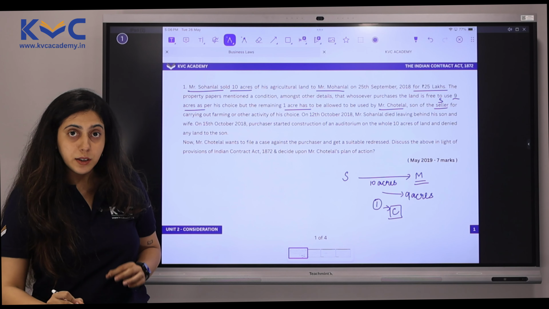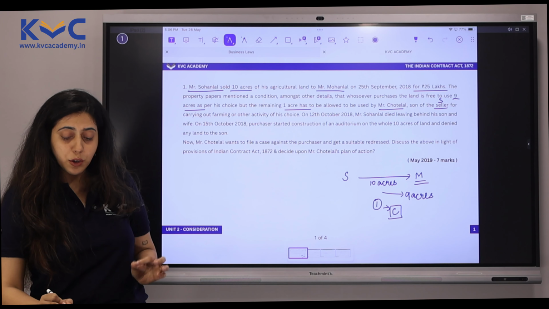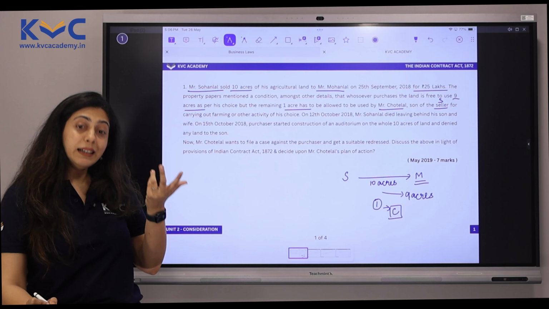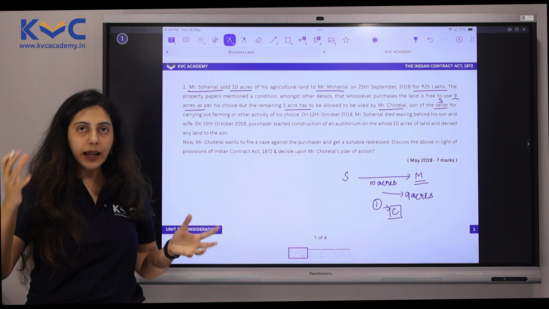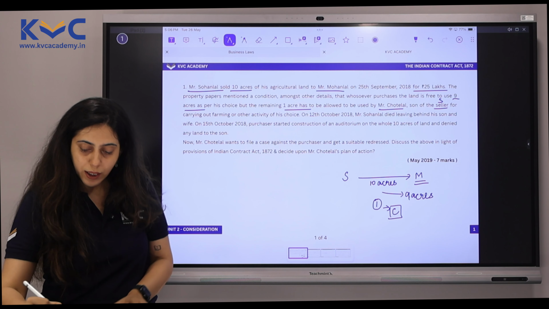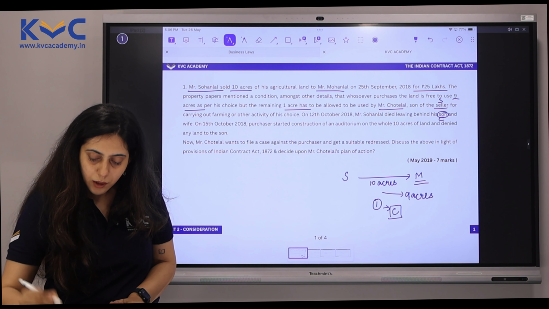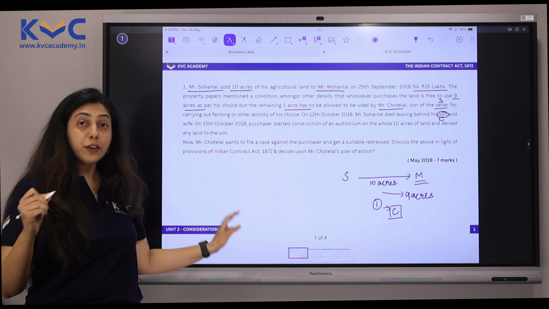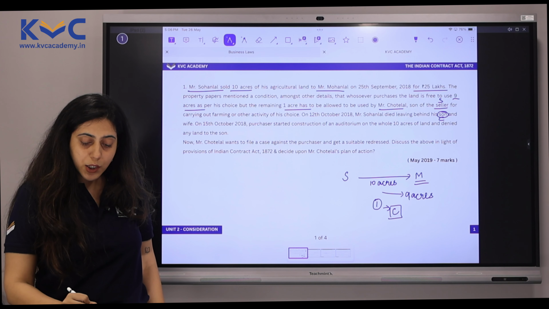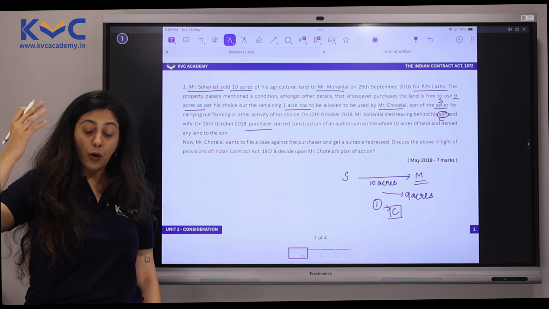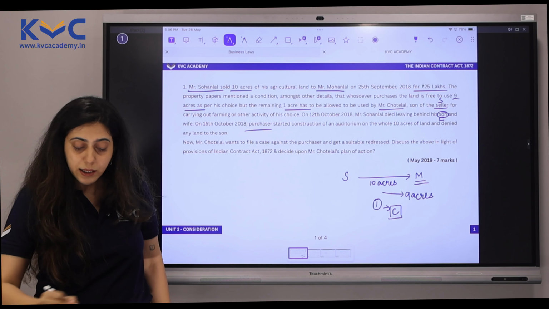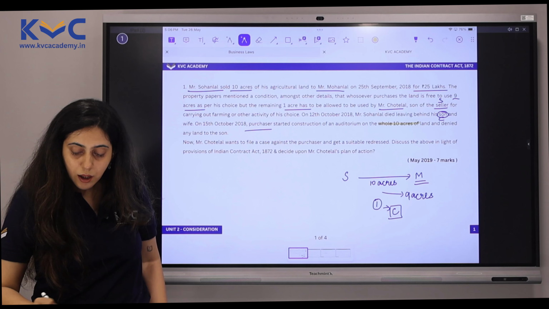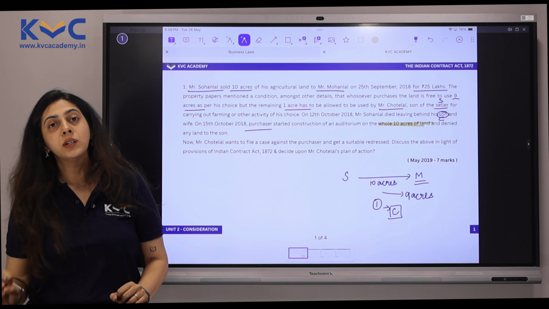Let's see what happens further. On the 12th of October 2018, Sohan Lal died, leaving behind his son and wife. His son here refers to Chotelal. And on the 15th of October 2018, the purchaser started the construction of an auditorium on the entire 10 acres of land and denied any land to the son.